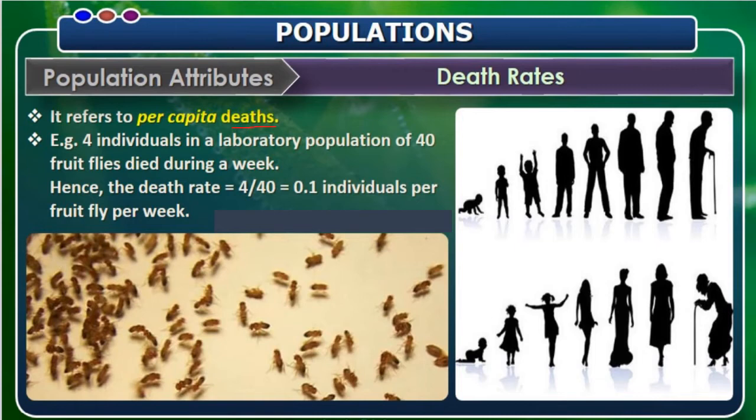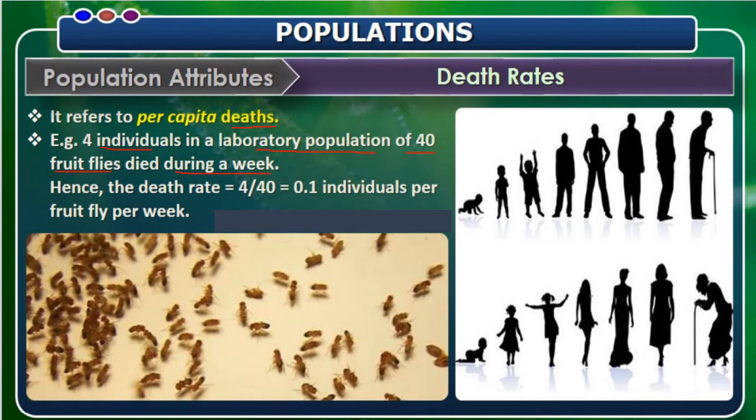Here one example is given to understand: four individuals in a laboratory population of 40 fruit flies died during a week. So how many? Four individuals among 40 fruit flies died in a week. A week means 7 days. Yes, the death rate is equal to 4 by 40. That is 0.1 individual per fruit fly per week it is going to die. That is a decrease in the population.